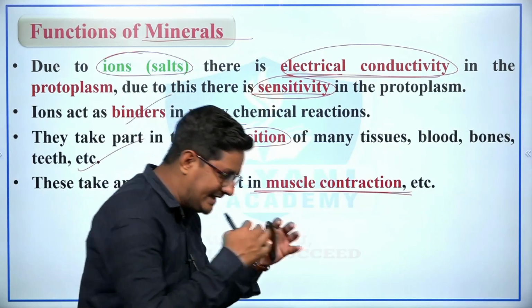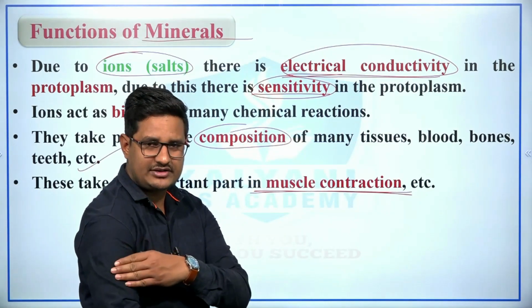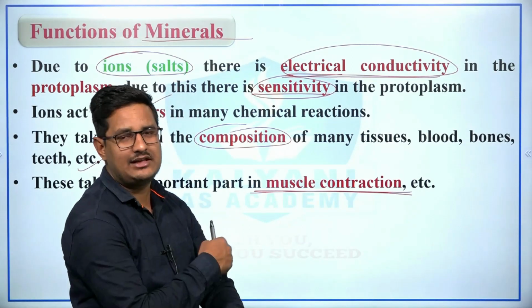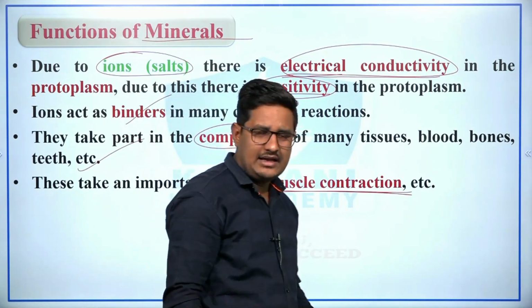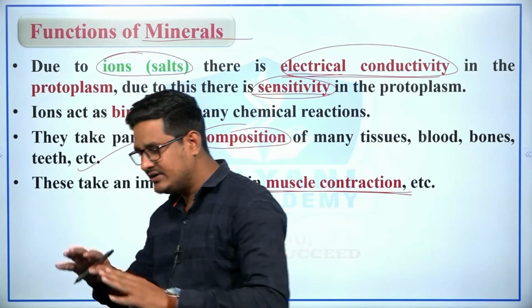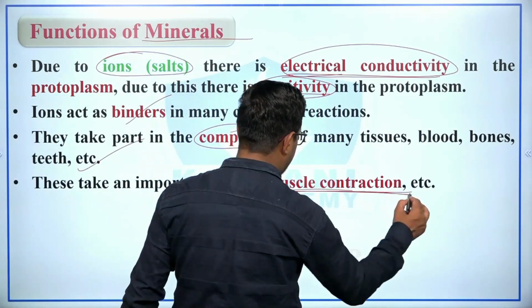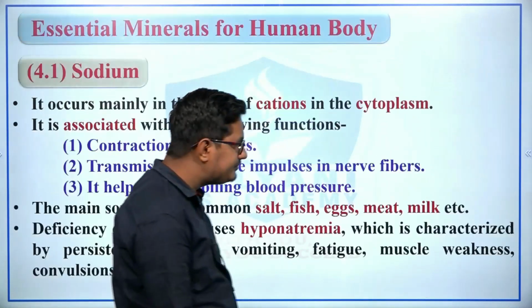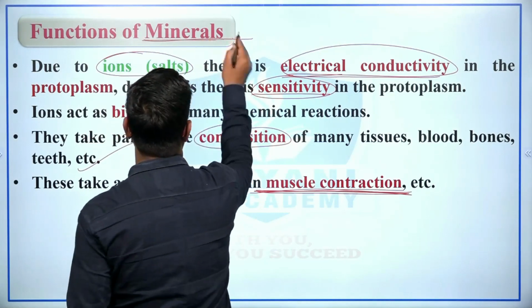For example, if I am lifting a weight, then definitely there must be muscle contraction in my thigh as well as in my shoulder, so that I could lift the weight easily, right? And for doing various types of activities such as playing, sitting, dancing, muscle contraction is the most important function, right? So these are the functions of minerals, right?